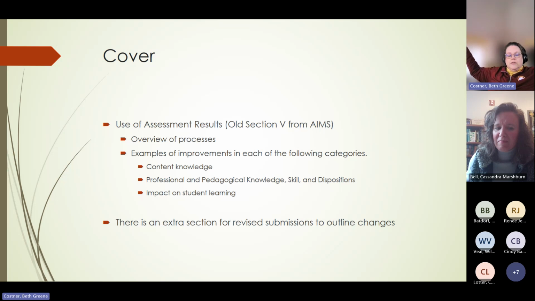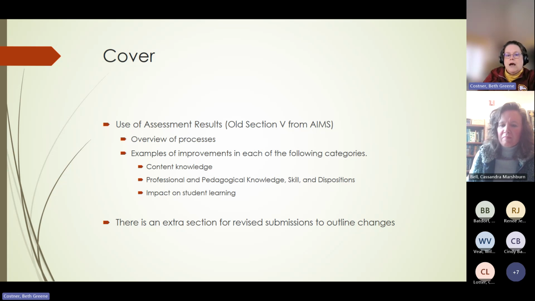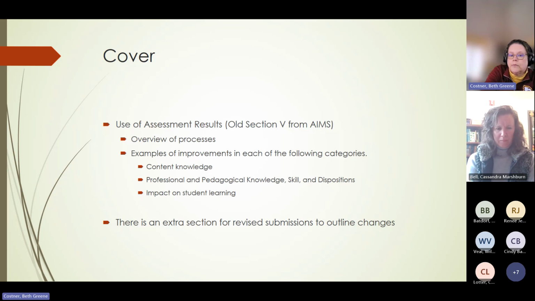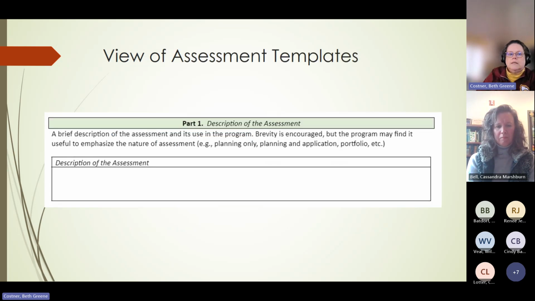What do you know about the student's content knowledge based on overall, not just individually for each assessment, but overall? What did you learn about content knowledge over the past 7 years? Actually, you can go all the way back to your last review. And if you're having to submit for revisions because you got conditions or something like that the first time, there is a place to outline what changes that you made. That used to be section 6.